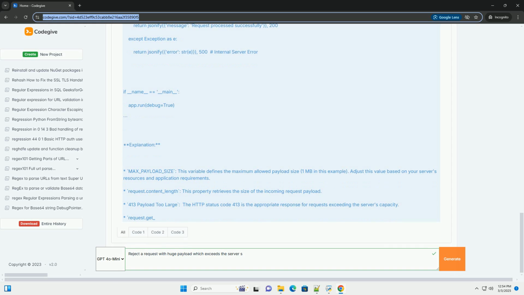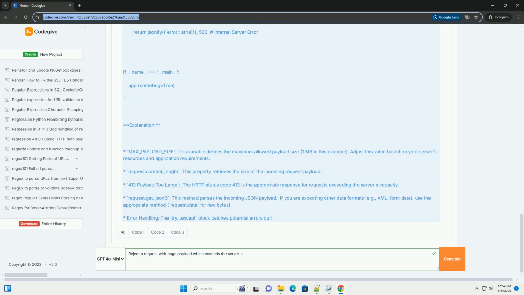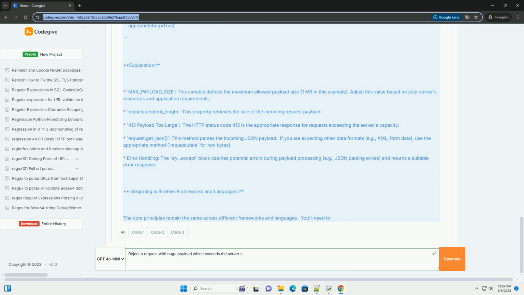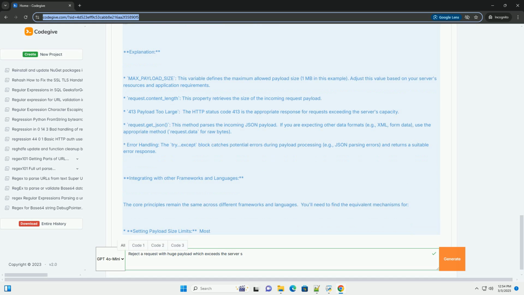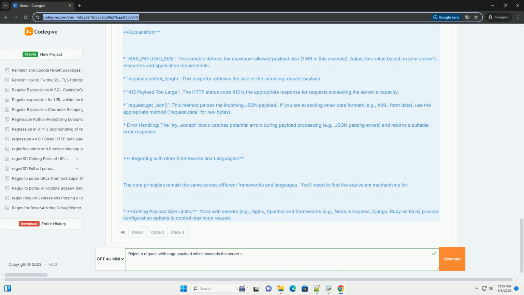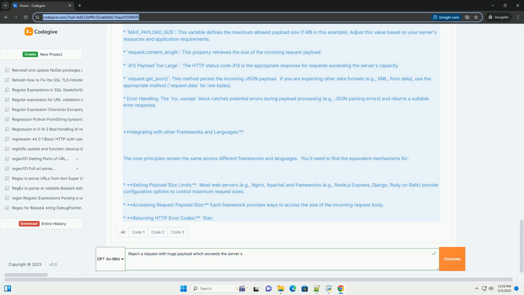Security risks. Excessively large payloads can be a vector for denial of service, DoS, attacks. Malicious actors might intentionally send huge payloads to cripple the server. Strategies for handling large payloads. 1. Request size limits. The most straightforward approach is to set a maximum acceptable payload size.